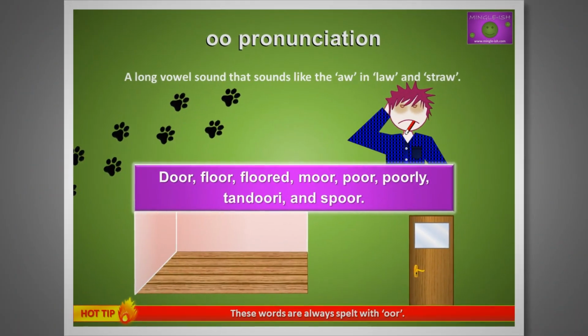There is another long vowel sound that sounds like the or in law and straw. Words include door, floor, floored, more, poor, poorly, tandoori and spoor.